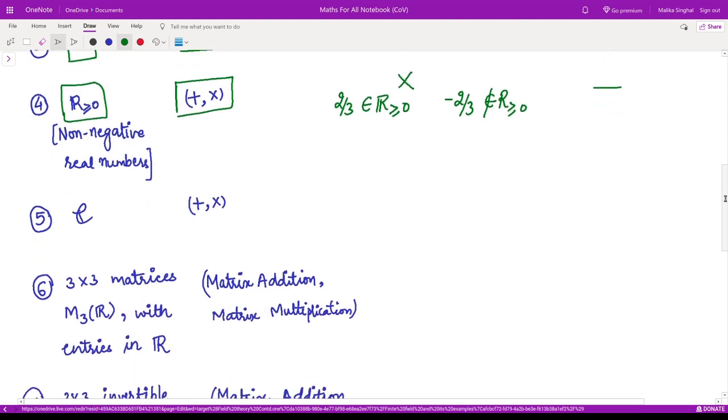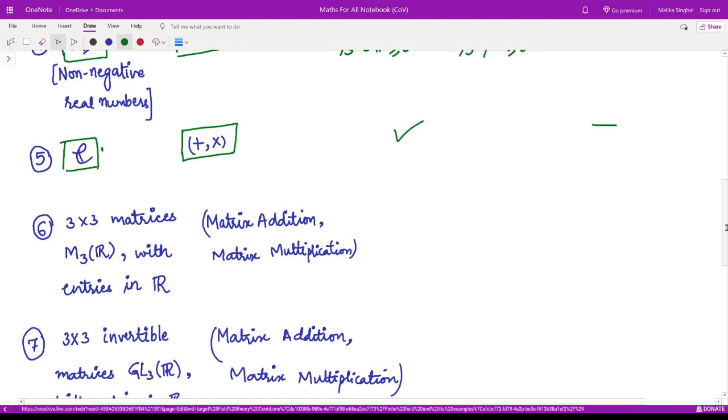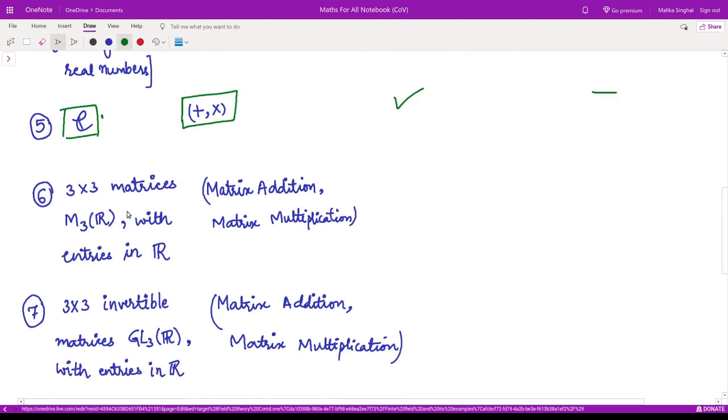The next example is the set of complex numbers under the operations of usual addition and multiplication, right? Yes, this is a field. Moreover, this is an infinite field. It is not a finite field because the set of complex numbers is infinite. Let us now move on to the next example.